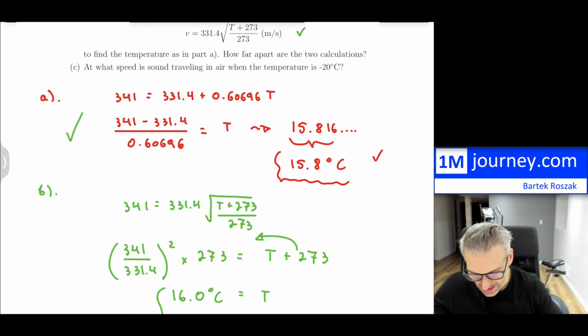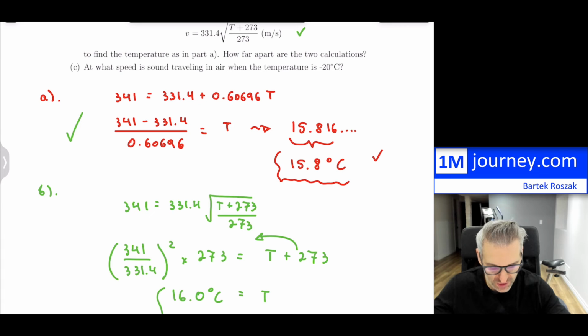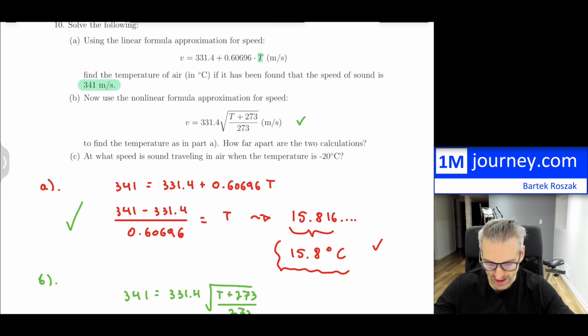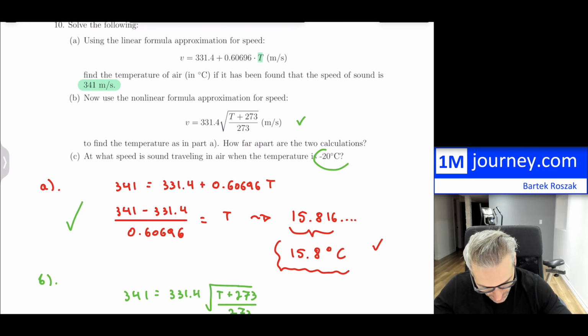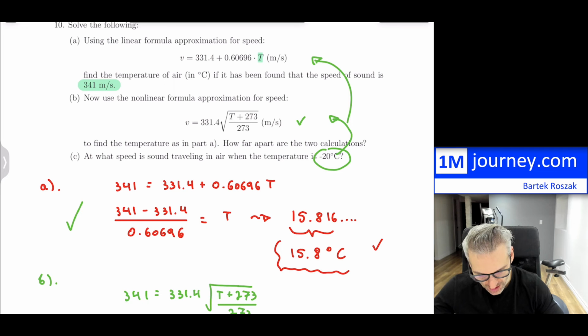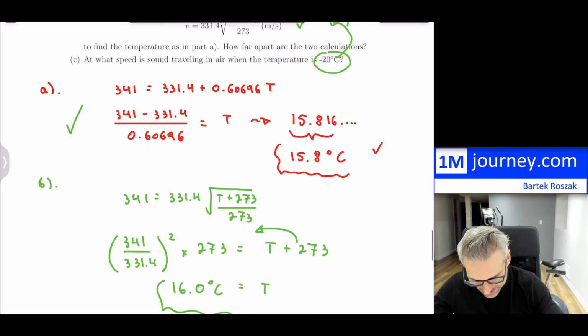Now for part C in here, it says at what speed is sound traveling in air when the temperature is minus 20 degrees Celsius. Now it doesn't actually tell us which one to use, part A or part B. So what I'm going to do is use both of them. All right, so I'm going to take the negative 20 degrees Celsius and substitute it into this one and into this one, and let's see what speeds we're going to get. All right, so I'll be right back. I'm going to just substitute it into the formula and find out what that answer is.